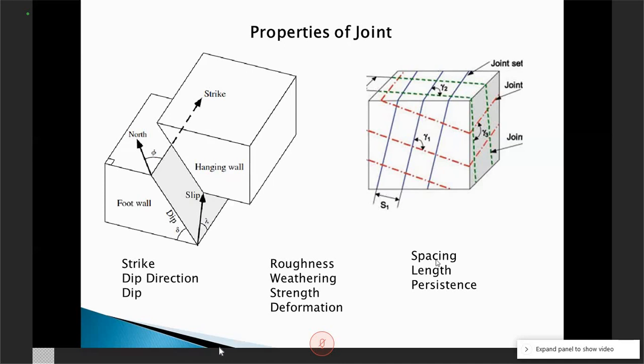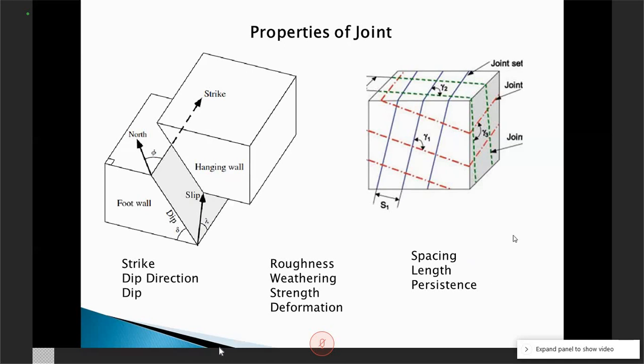This is a spacing. Then a joint can also have a length. This may vary from a few meters to multiple meters, maybe 50 meters, 100 meters also. There is also something called persistence.